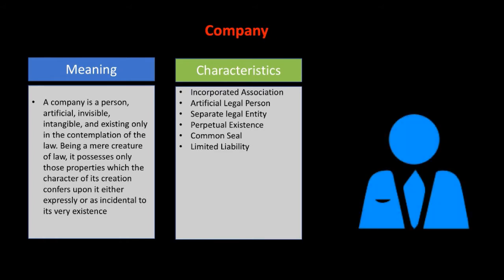Okay, now the next characteristic is limited liability. Well, if you have some other type of business, then you are wholly and solely liable for that. But in a company, your liability is limited up to the extent that you share your property or capital in that company. So say a company is worth 1,000 crores and you have 100 crores share value in that company. So you are liable only for that much, not for the whole of the company. Your liability is limited to the amount of investment you made in that company, in terms of capital or share. So there is limited liability.